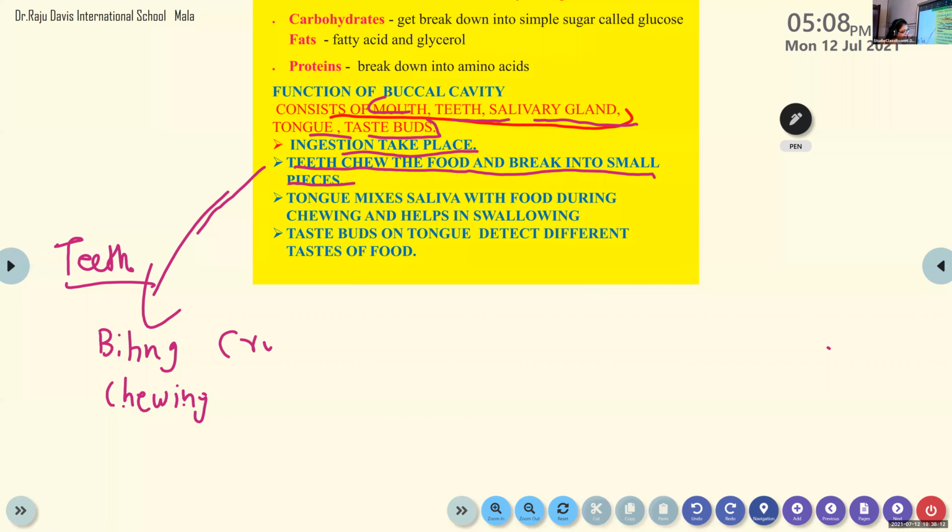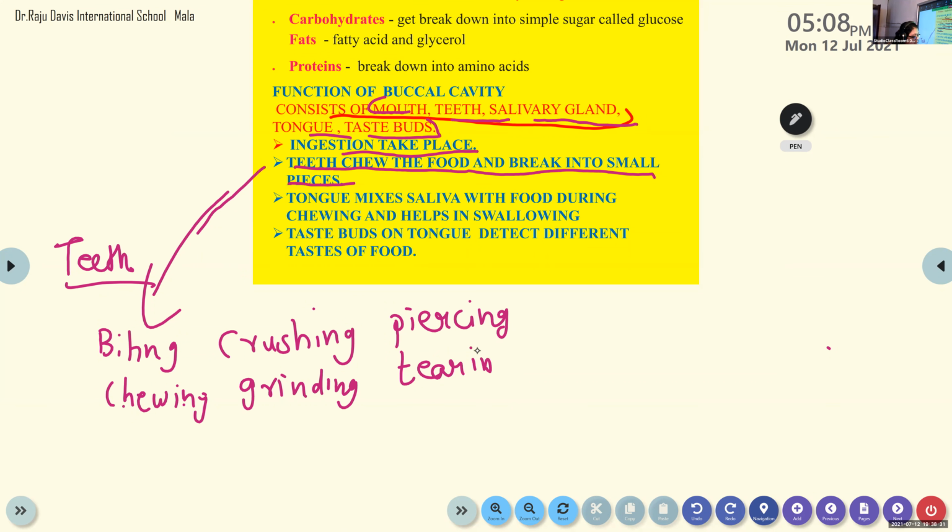Sometimes you get toffee or peanuts, which need crushing and grinding. Then tearing and piercing. Suppose you get grilled or fried chicken.